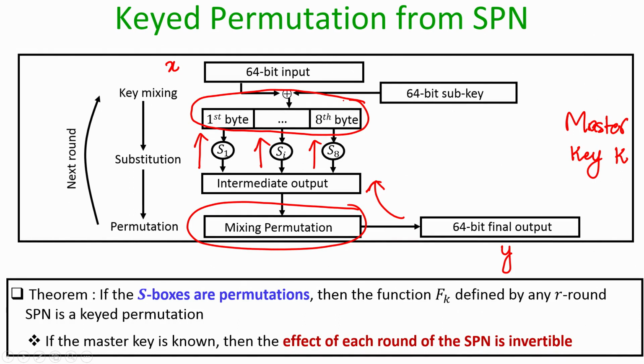And now, if I want to go back from the output of the key mixing stage to the previous input, what we have to do is take the XOR of this sub key which I would have used in the last iteration, and that we can compute provided we know the value of the master key, and the key scheduling algorithm is anyhow publicly available. That means any entity which knows the value of the key and y can uniquely invert back the output y and obtain back the input x, and as a result we can say that the overall construction F_k(x) which we have constructed is indeed a keyed permutation.